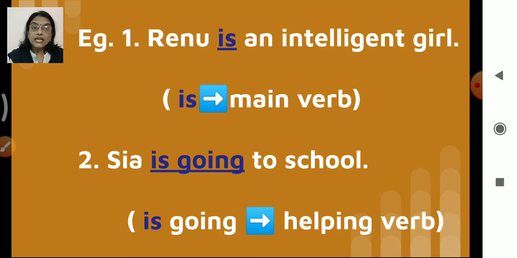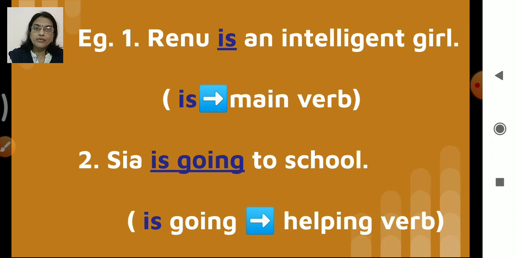So in is going, is becomes the helping verb. Followed? Can you see here again? Renu is an intelligent girl. Here there is no other verb. Is is the only one, so it is the main verb to form a sentence. We know that we cannot form a sentence without a verb, right? So here in Renu is, is is the main verb, whereas in the second sentence, we have is going.